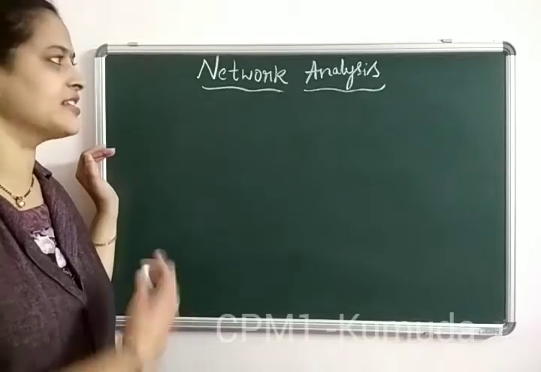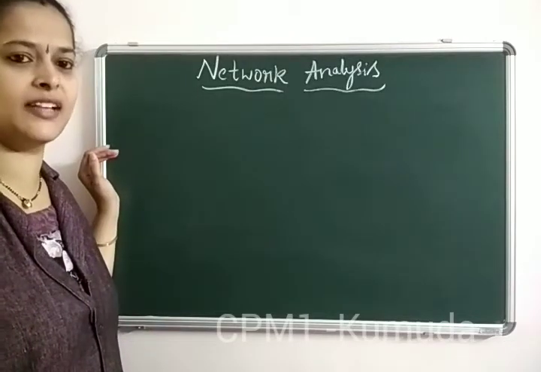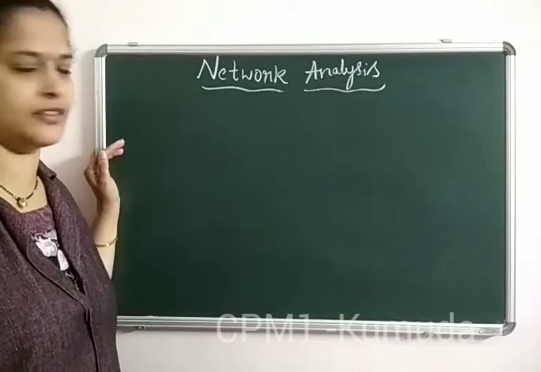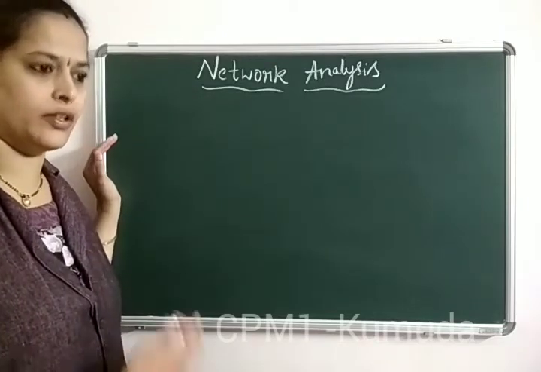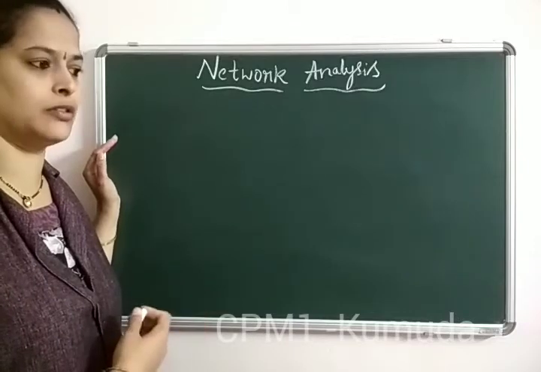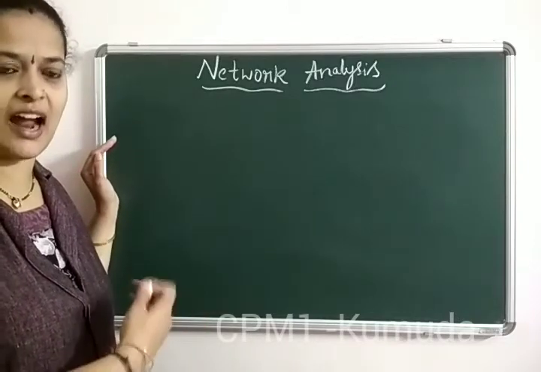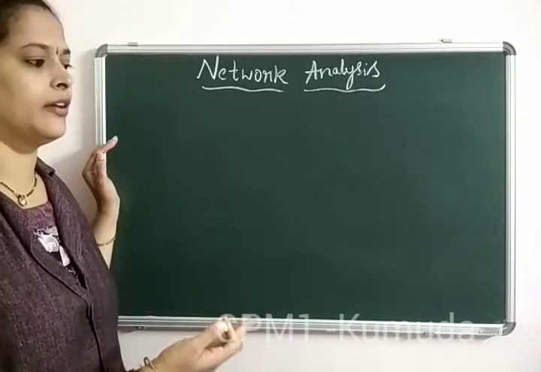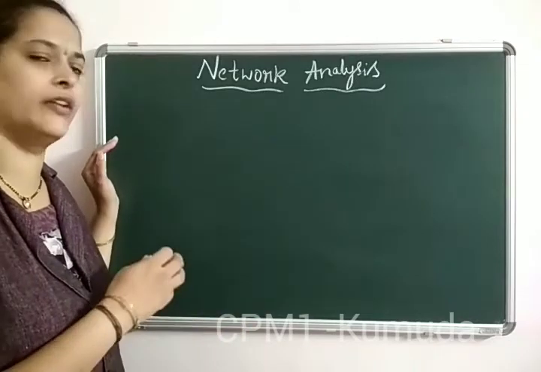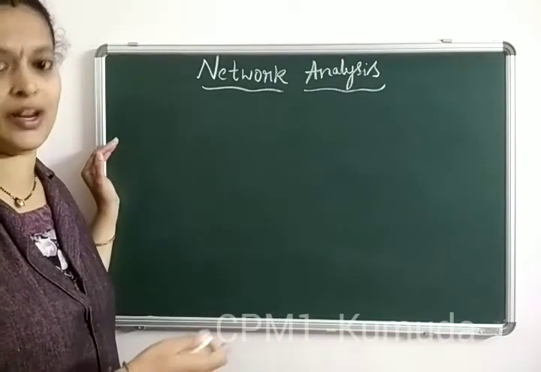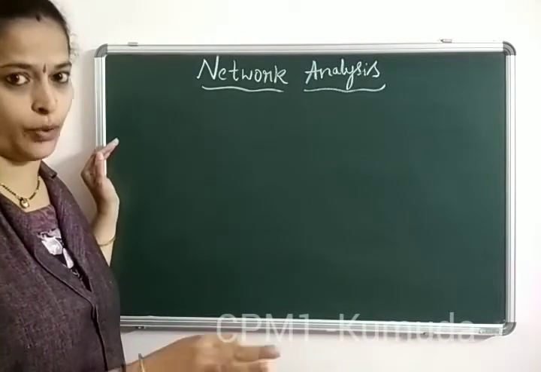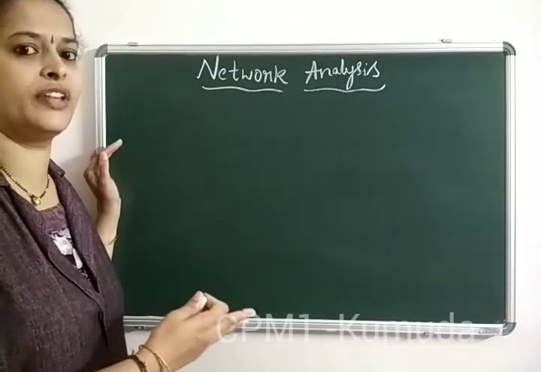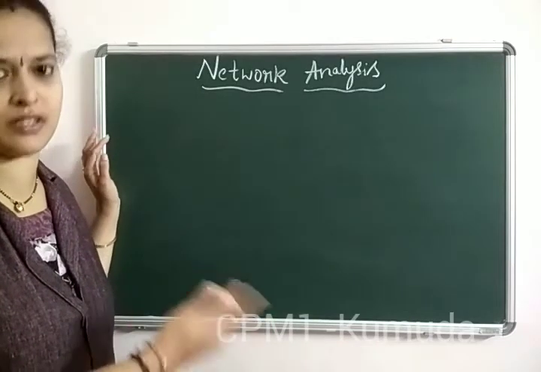Hi all, let us learn today about network analysis, rather problems on network analysis. Assuming that you all know the basics: what is a network, what are activities, what is an event, what is the start and end of an event, and the rules that are followed when we are constructing the network. You should not have a cross line, you should not have any self loops. All these conditions, I hope you know, and numbering of the network events, that is Fulkerson's algorithm.